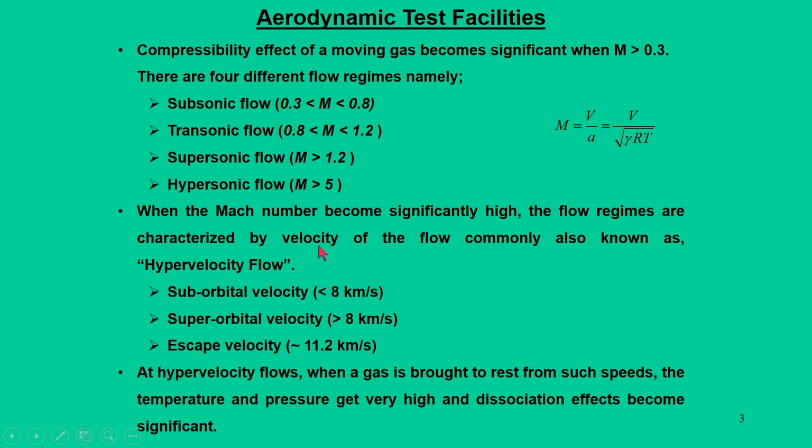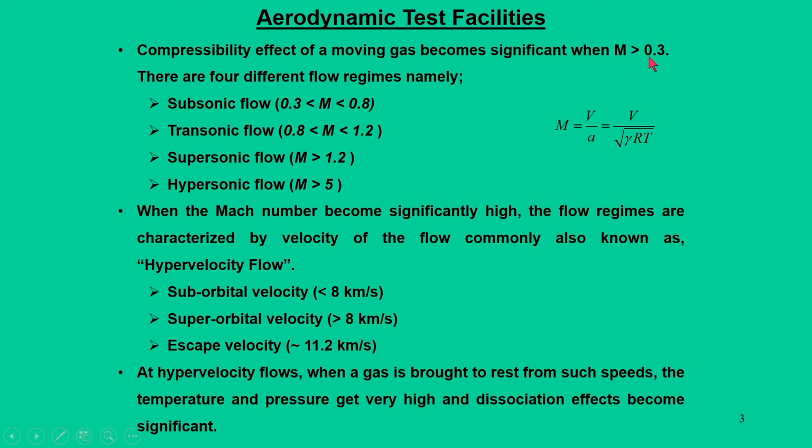Now, we will start with something on aero test facilities. In the aerodynamic sense, the test facilities involve different flow regimes. We all know that the compressible effect of a moving gas becomes significant when the Mach number is greater than 0.3, and if it is less than 0.3, it will be incompressible.